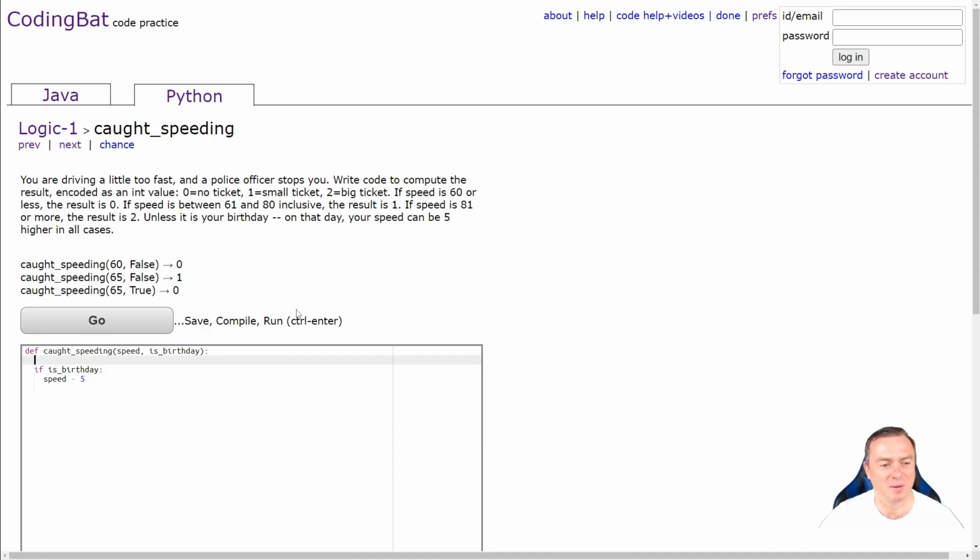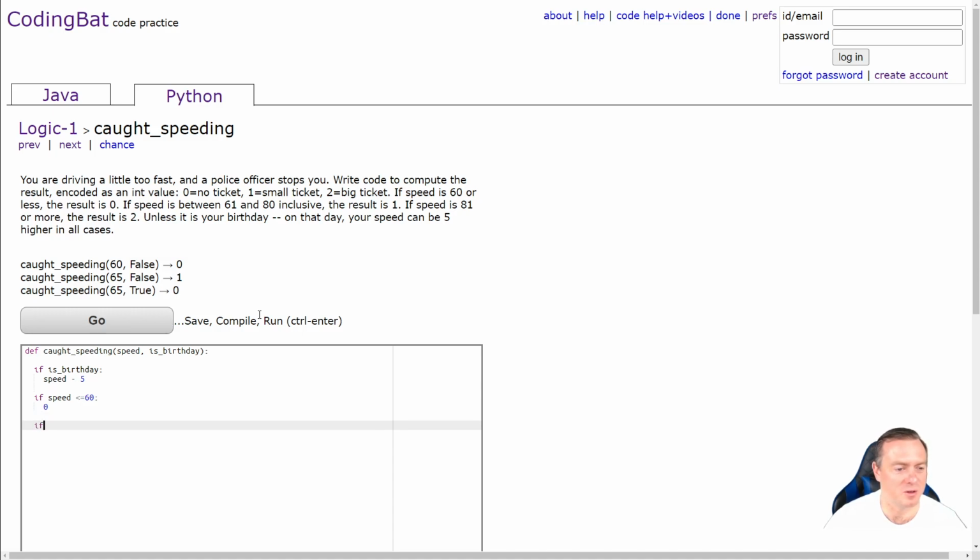So we've filtered that speed if it is your birthday. We don't have to worry about the is-your-birthday now. Now all we just have to do is worry about if you get a ticket or not. So if the speed is less than or equal to 60, then return no ticket. So you're all good.